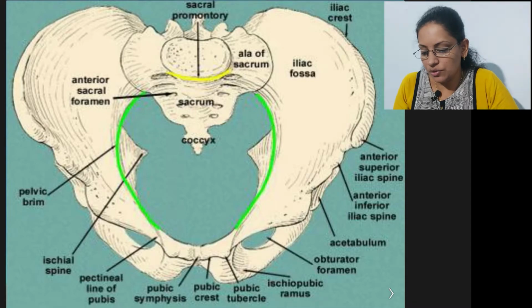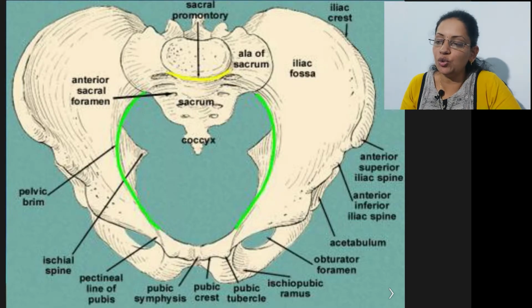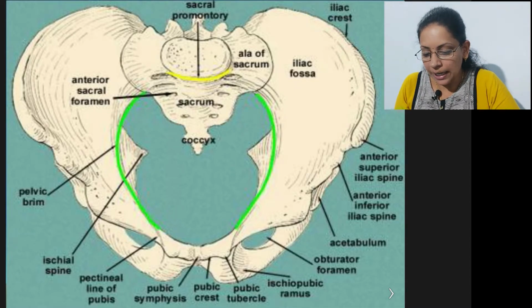The next diameter is the transverse diameter. This diameter is the distance between the pelvic brims, the two sides of the pelvis. It is measured between the two halves of the pelvis, that is, the pelvic brim. The distance between the pelvic brims is called the transverse diameter, and this is about 13 centimeters in length. Again, we are talking about the normal gynecoid pelvis.